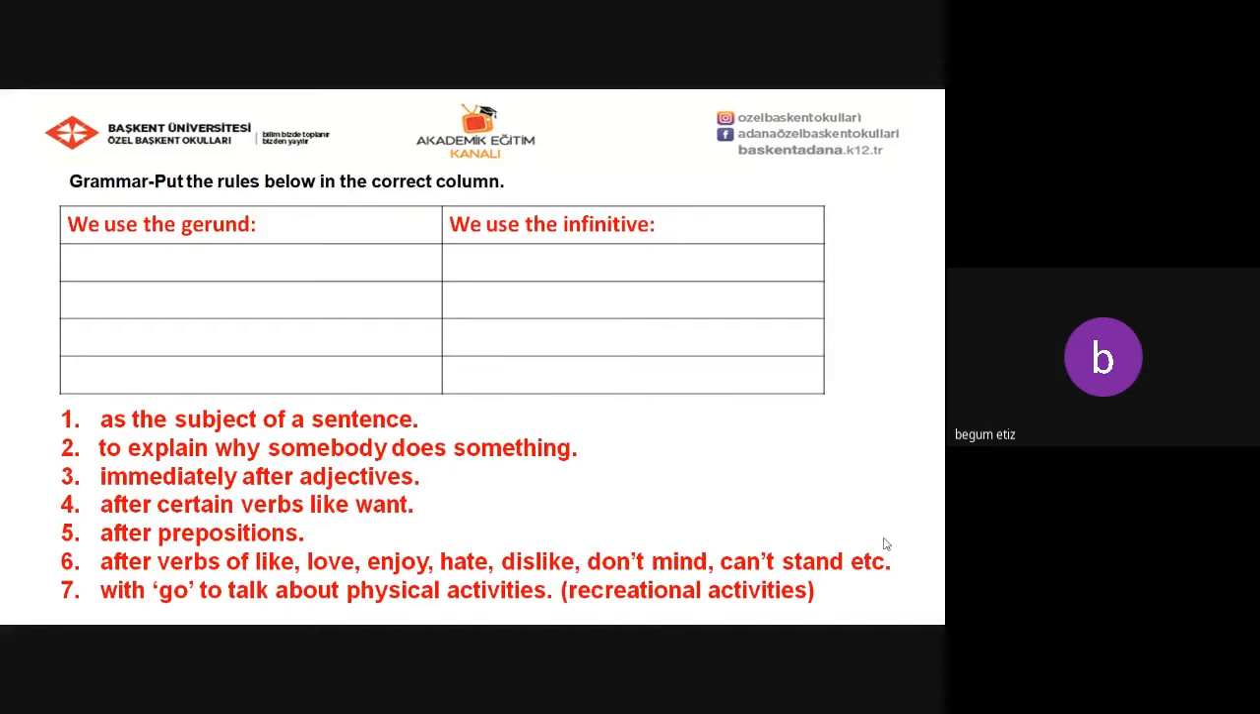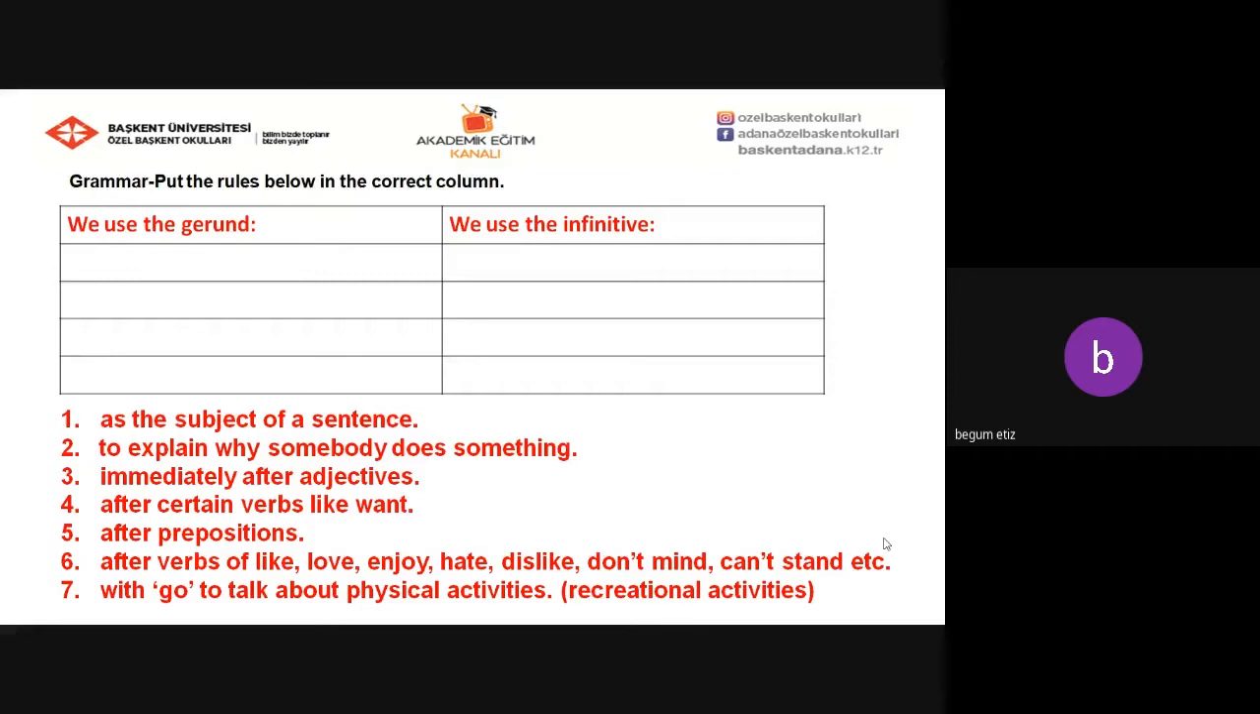Okay, now I have divided that chart into two columns. We're going to put the rules below in the correct column. You're going to write the related rules under the related title, the gerund or the infinitive. Let's have a look at the first one, as the subject of a sentence. Let's think about it. Do we need to put that rule under the title of the gerund or the infinitive? To explain why somebody does something, immediately after adjectives, is that rule related to the gerund or the infinitive?